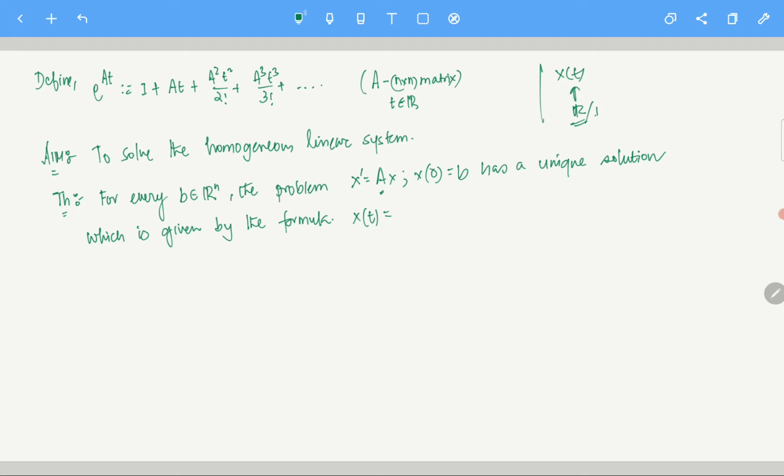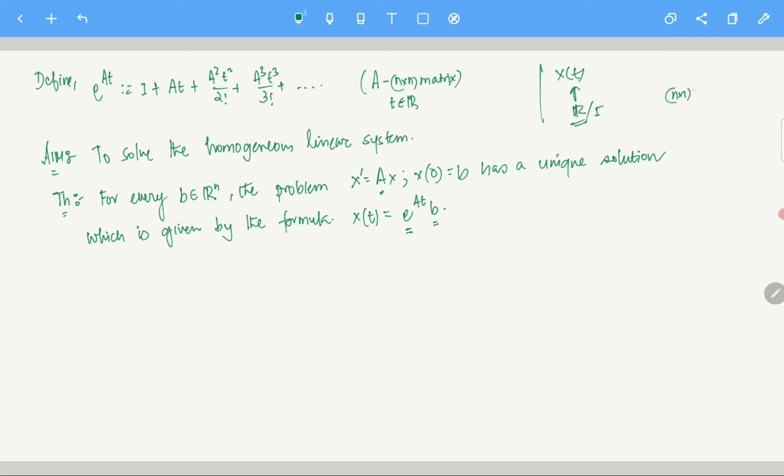I mean R or I depends on the problem, but essentially wherever it is defined, the solution is global, right? So the formula is this, you see, it is e power At times b. Now do not get confused here, don't write it like b times e power At, right? That won't work, because e power At, by definition you can see that if A is an n cross n matrix, e power At is an n cross n matrix, clear? So this is an n cross n matrix, B has to be an n cross 1 vector, right?